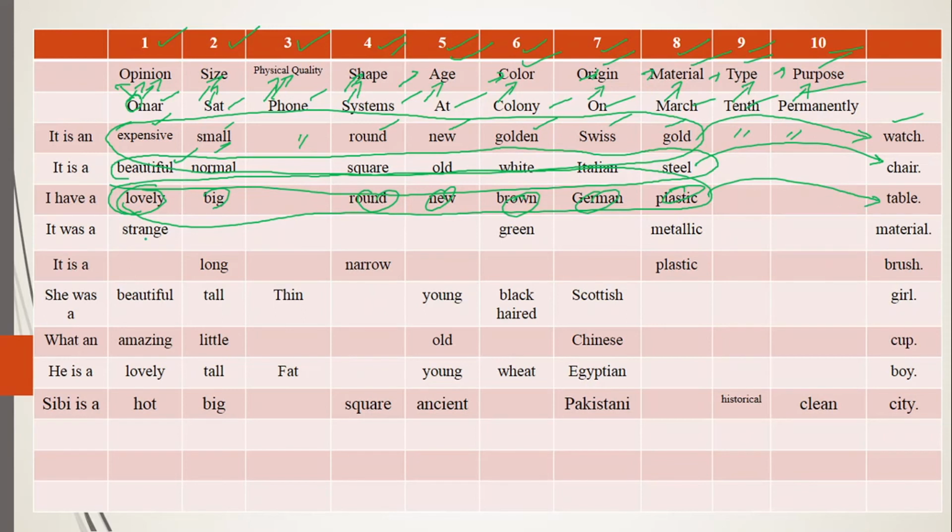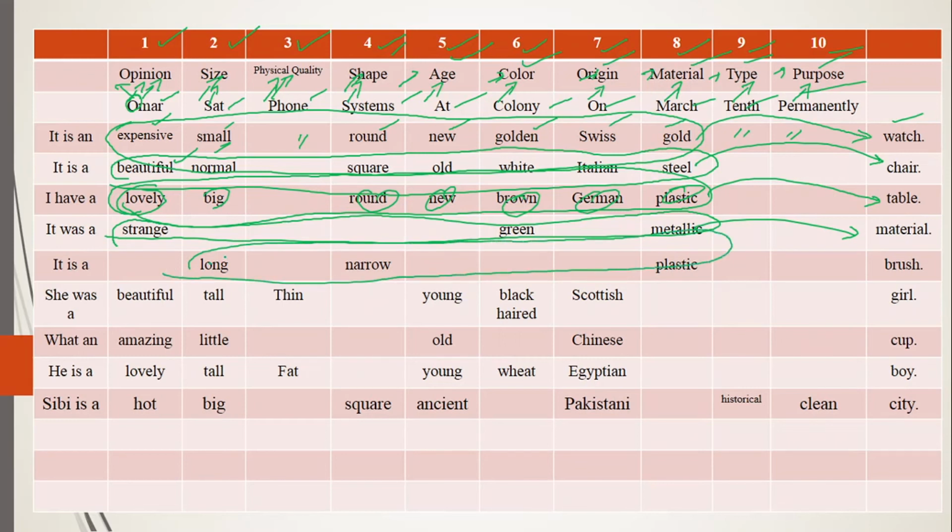In the same way, it was a strange. Now over here, number 6 and number 8 are coming together. It was a strange green metallic. See, strange green metallic material. And in the same way, it is a long narrow plastic. See, it is a long narrow plastic. Long is size, narrow is shape, and plastic is material, adding something in the meaning of noun, brush. So it is a long narrow plastic brush.